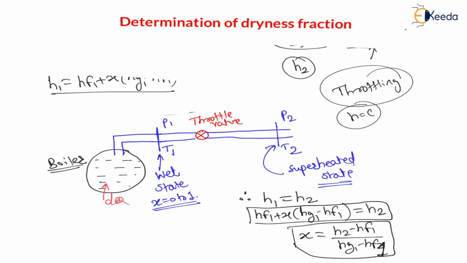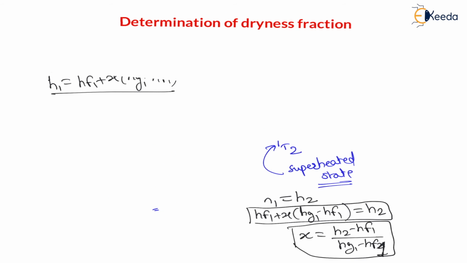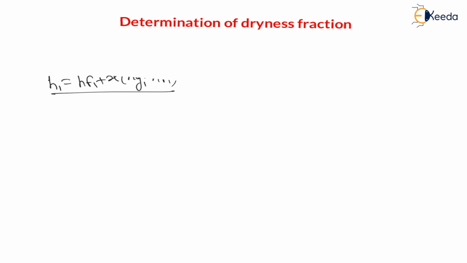Now my dear students, this throttling operation is very important in the refrigeration subject, because in the VCR cycle, the vapor compression refrigeration cycle, throttling is used for expansion.